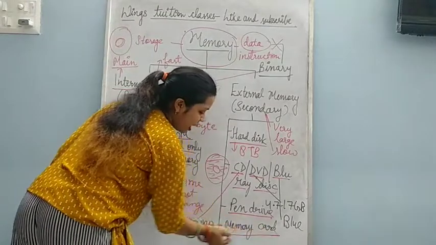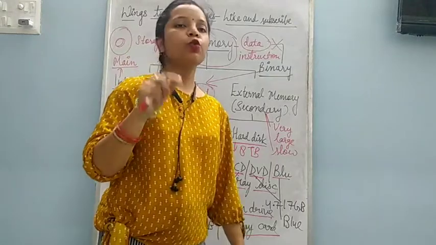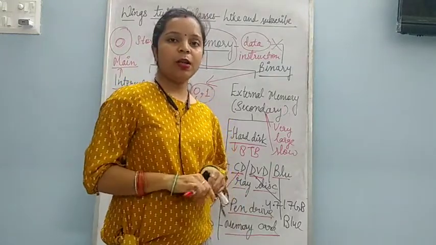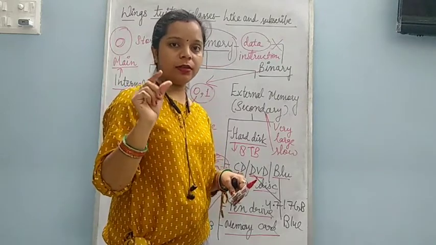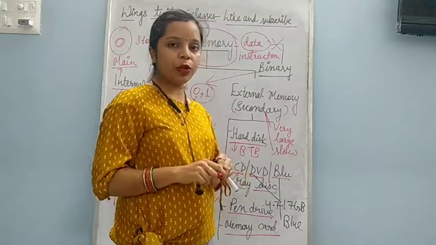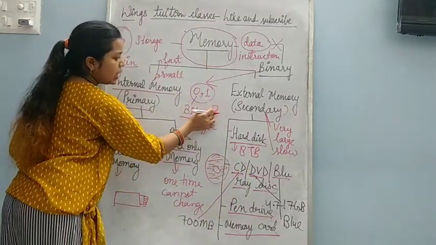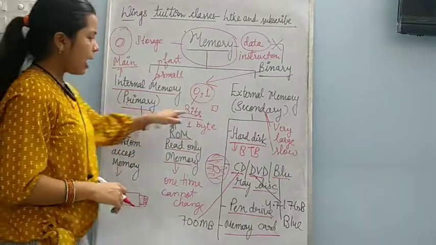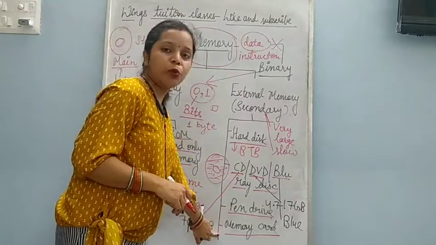Next one is memory card. Memory card is very small in size. You might have seen it in the mobile phone, or video recorder, that is digital camera. It also has one small memory, very small in size like this. One chip is there, that is the memory used in the mobile phone. That is known as memory card.